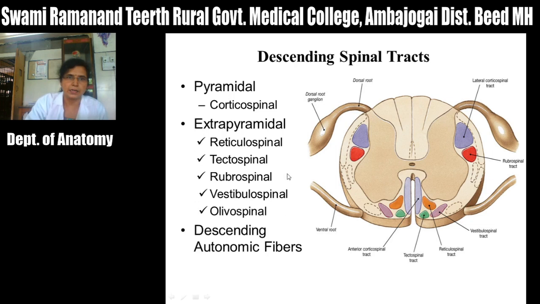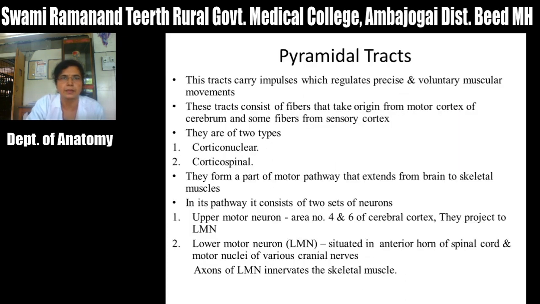These descending tracts also include descending autonomic fibers. The higher centers for the autonomic nervous system are mainly the hypothalamus, and from these higher centers the fibers descend downward in spinal cord and relay in the intermediate region, that is in the region of the lateral horn, which is autonomic in function, in the nuclei intermediomedial and intermediolateral. So these descending autonomic fibers also come under the descending tracts of spinal cord. First we will see about pyramidal tracts.